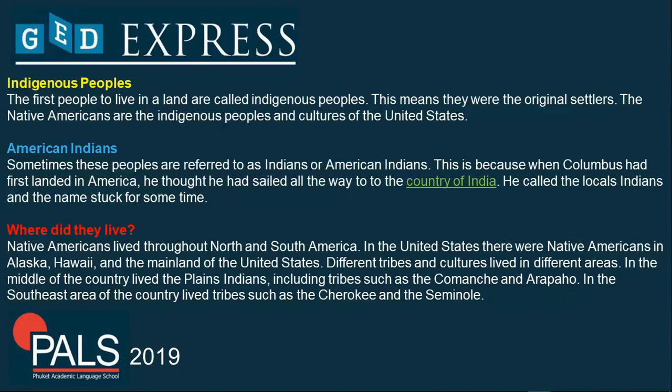In the middle of the country lived the Plains Indians, including tribes such as the Comanche and the Arapaho. In the southeast area of the country lived tribes such as the Cherokee, like I mentioned a while ago, and the Seminole.